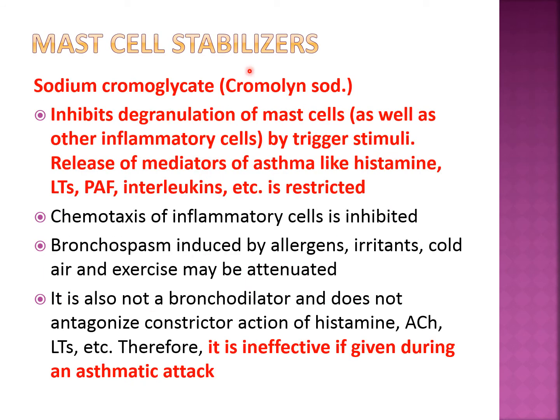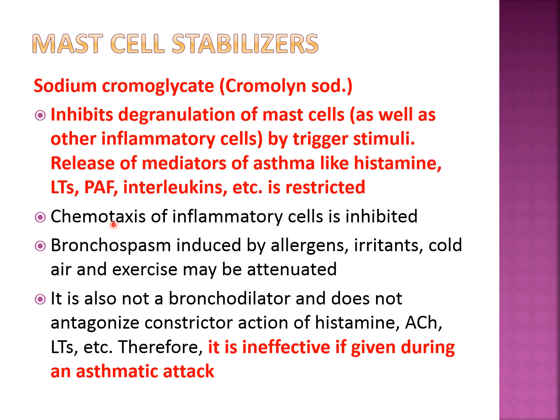Coming to the next group of drugs, the mast cell stabilizers. As the name indicates, they stabilize the mast cells. The drugs are sodium cromoglycate, nedocromil and ketotifen. Sodium cromoglycate inhibits the degranulation of mast cells as well as other inflammatory cells like eosinophils, lymphocytes or basophils by trigger stimuli. By inhibiting the degranulation of mast cells, the mediators of asthma like histamine, leukotrienes, platelet activating factor and interleukins are not released, and their release is restricted.